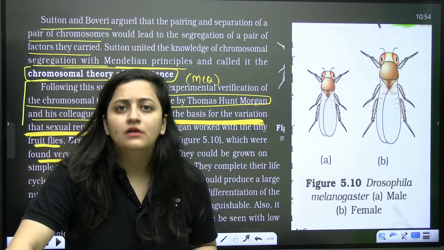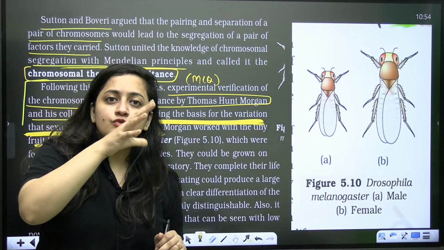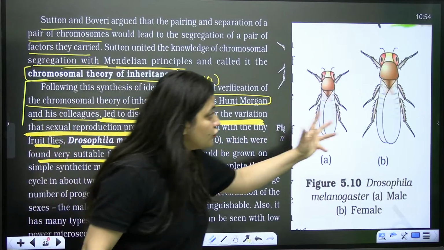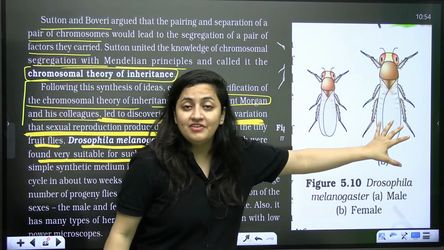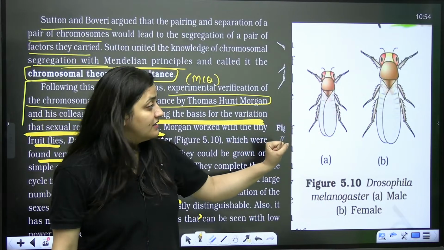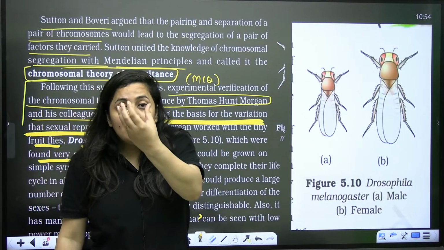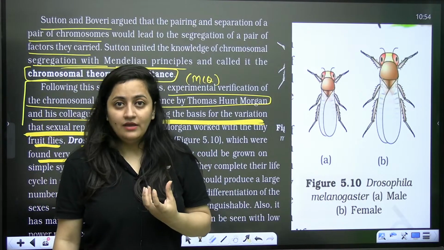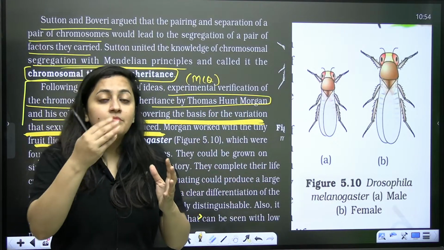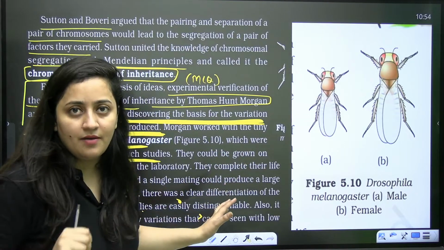Do you know why? Because of its size also. It is very easy to rear and breed in lab conditions. And when you look at Drosophila, you can differentiate male and female very clearly. The female is large and has an ovipositor as well. So you can differentiate male and female just by looking at them. The sexual dimorphism is there. These conditions are important.